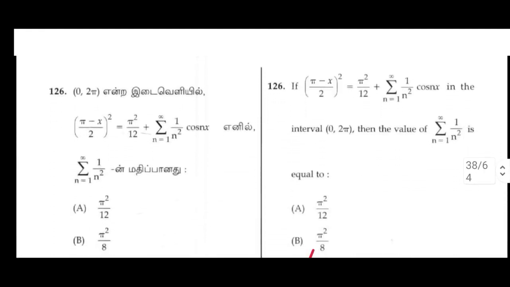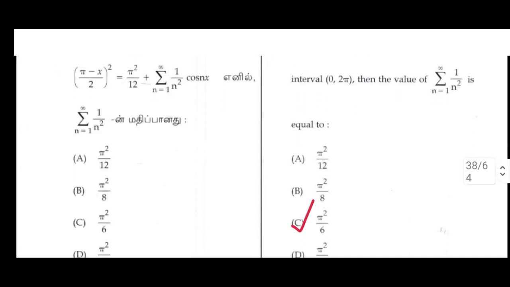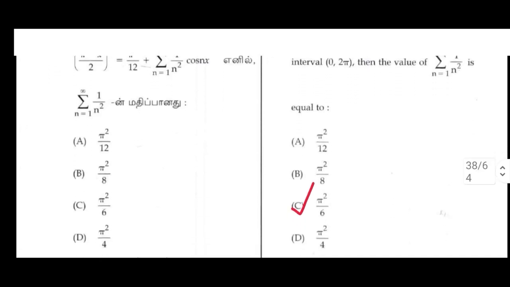126. If ((π − x)/2)² = π²/12 + Σ (n = 1 to ∞) (1/n²) cos nx in the interval (0, 2π), then the value of Σ (n = 1 to ∞) 1/n² is equal to. Option C: π²/6.